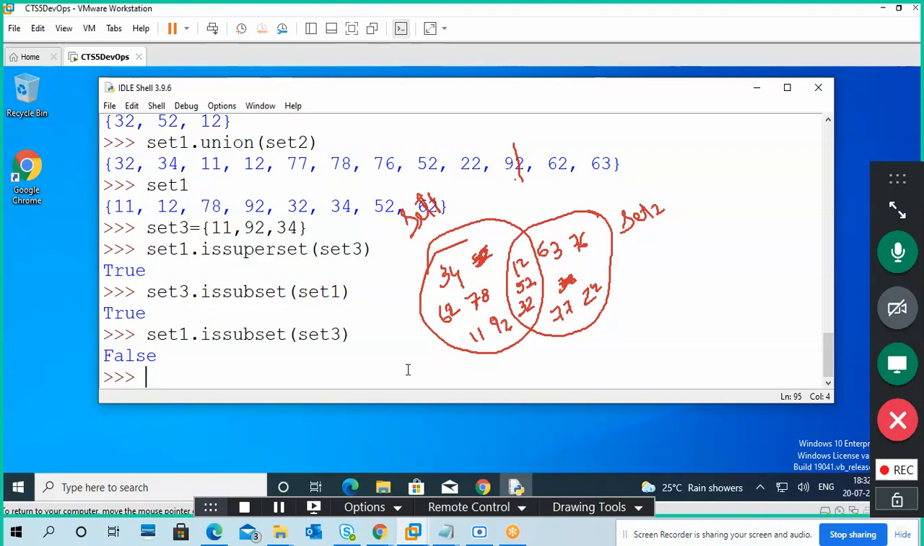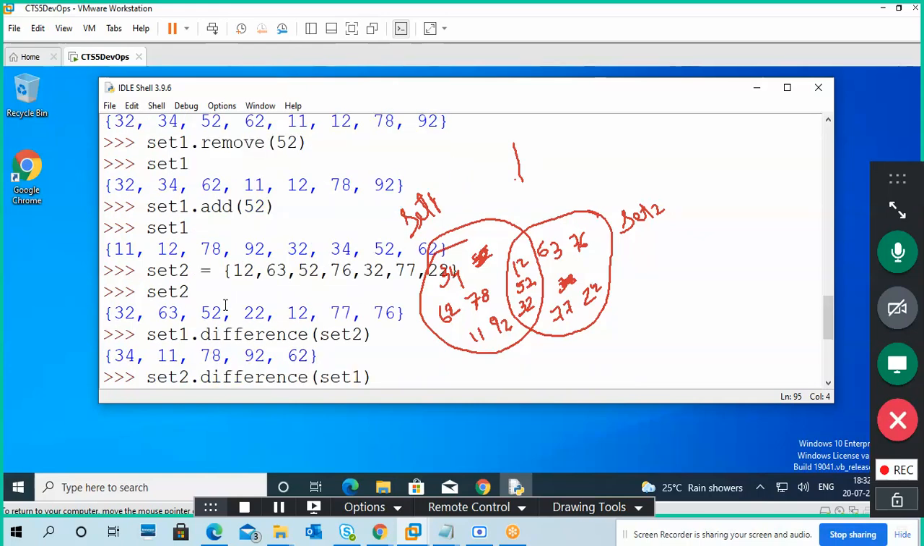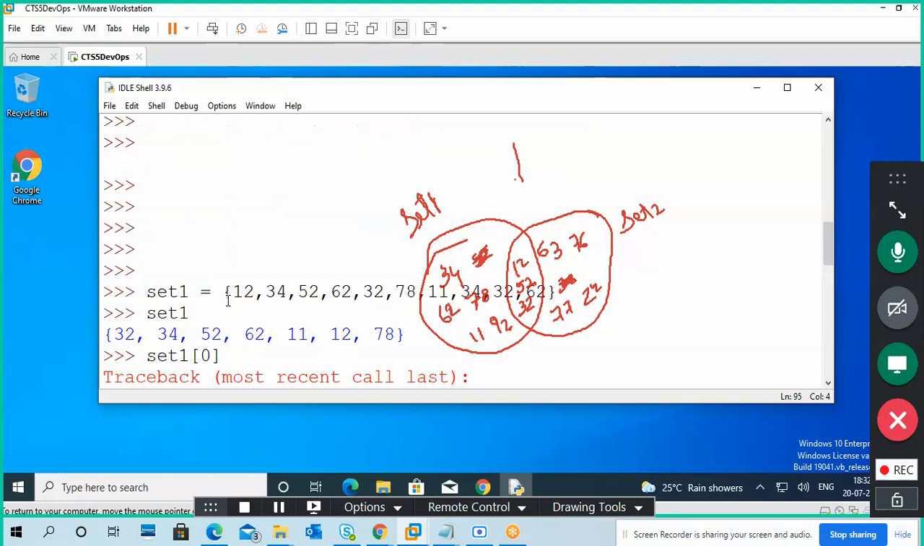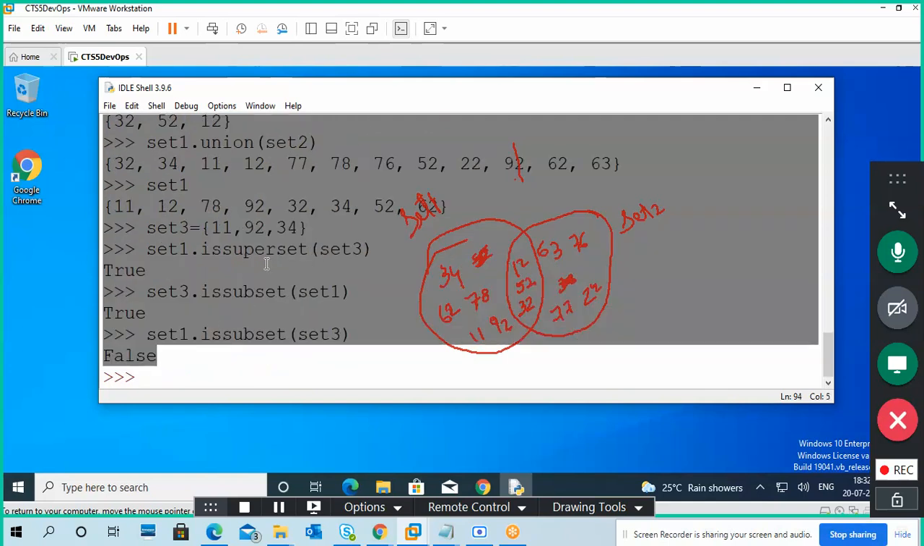The main target of set creation is to find common data between two sets, so we can use intersection. If you don't want the common data, only a minus b, like that. Guys, understand? Sets. It's a 10th class subject only, sets and relationships, Venn diagrams.